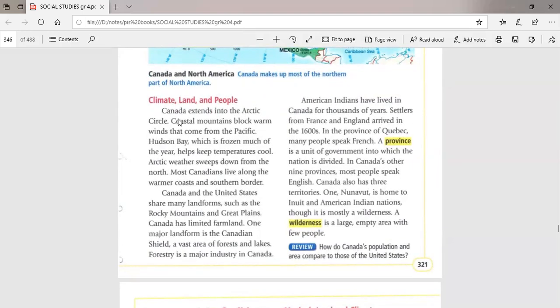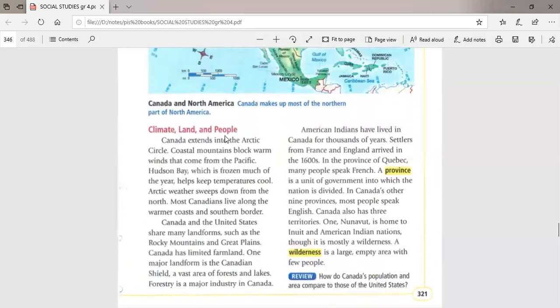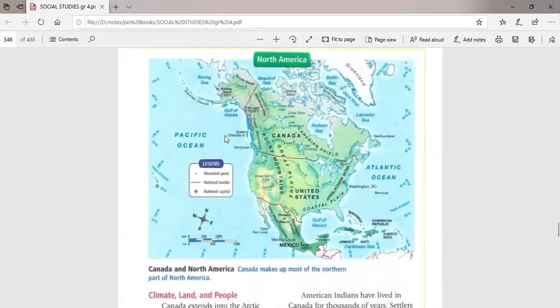As I told you, Canada extends or stretches to the Arctic Circle, okay? So here are the coastal mountains. As I told you, coastal mountains means the mountains that face the Pacific Ocean, the Great Mountains along the Pacific Ocean.